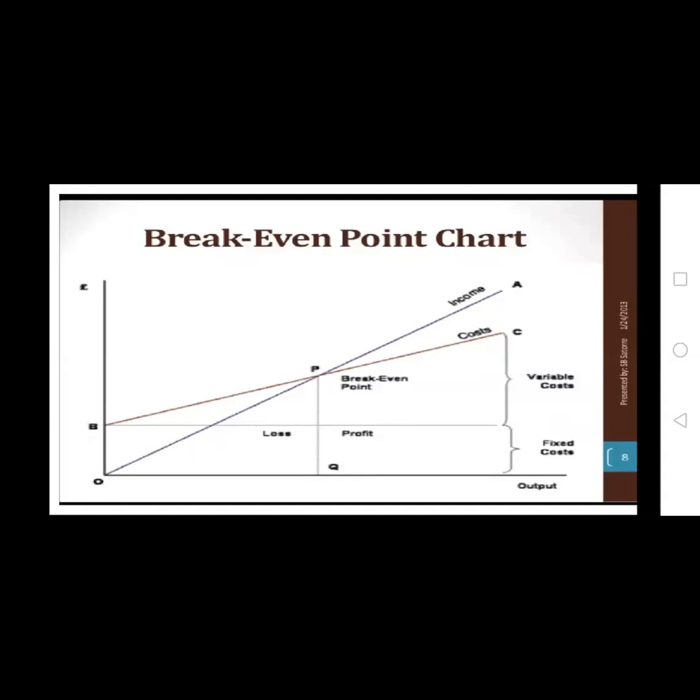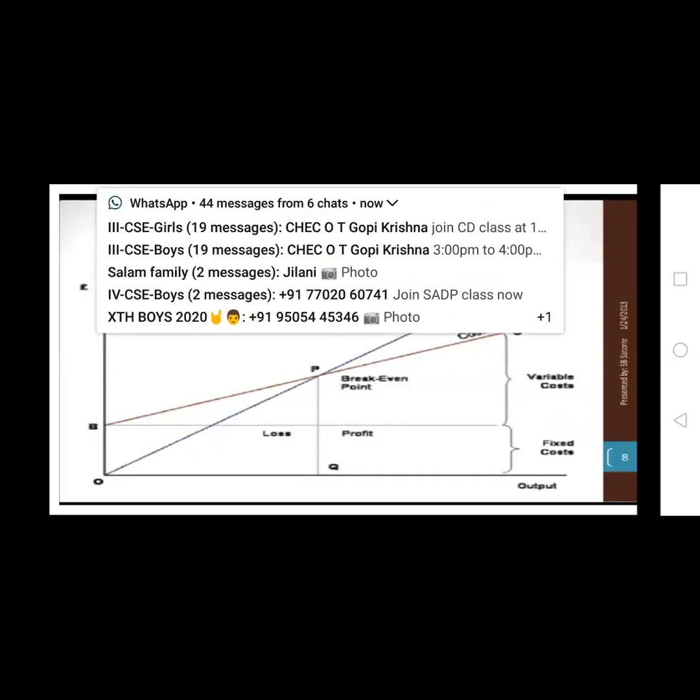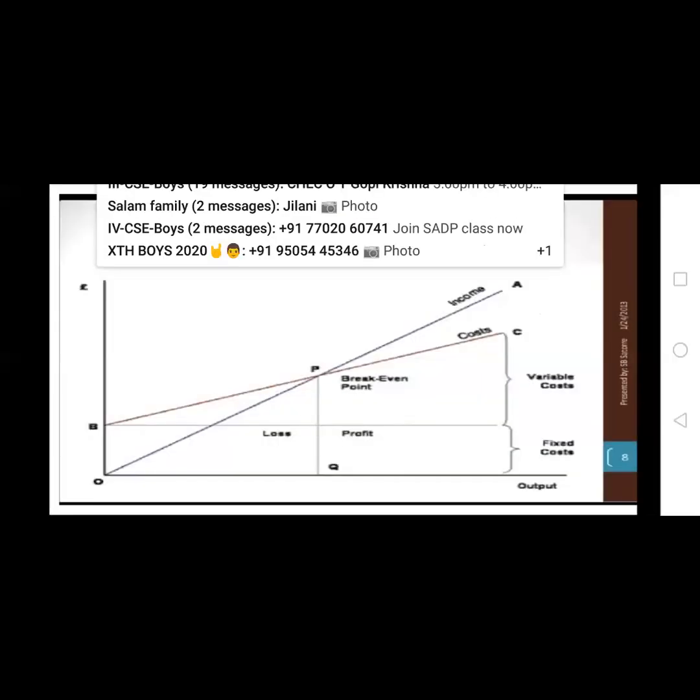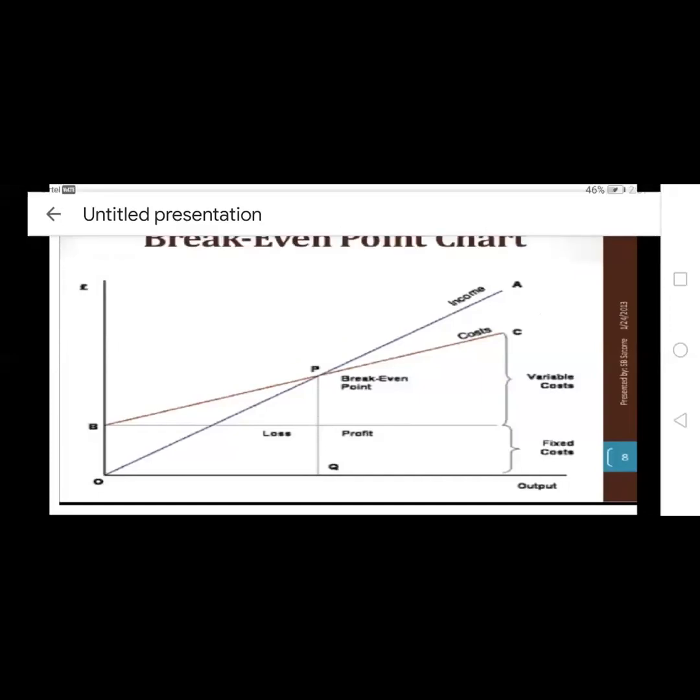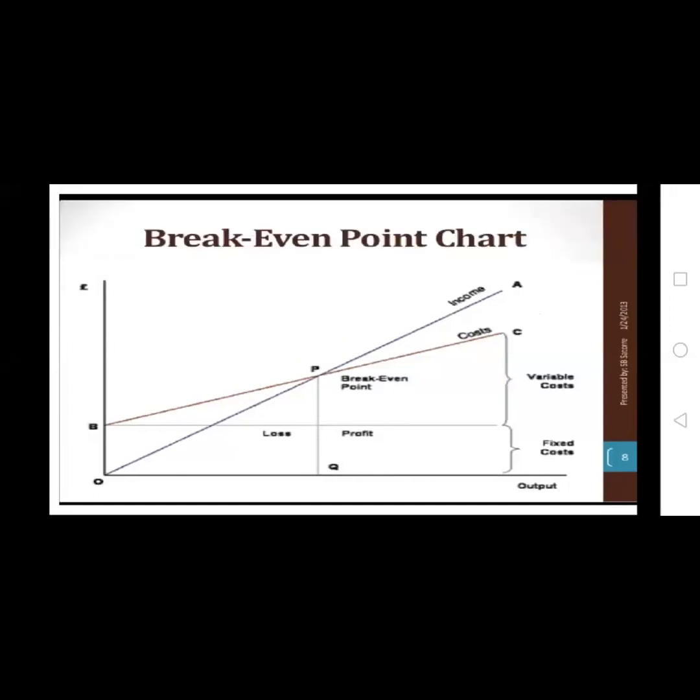Below the P level, at that point, the company runs in losses. If you cross the point, automatically it is the break even point, that means the no profit and no loss point. So this is the break even point chart.